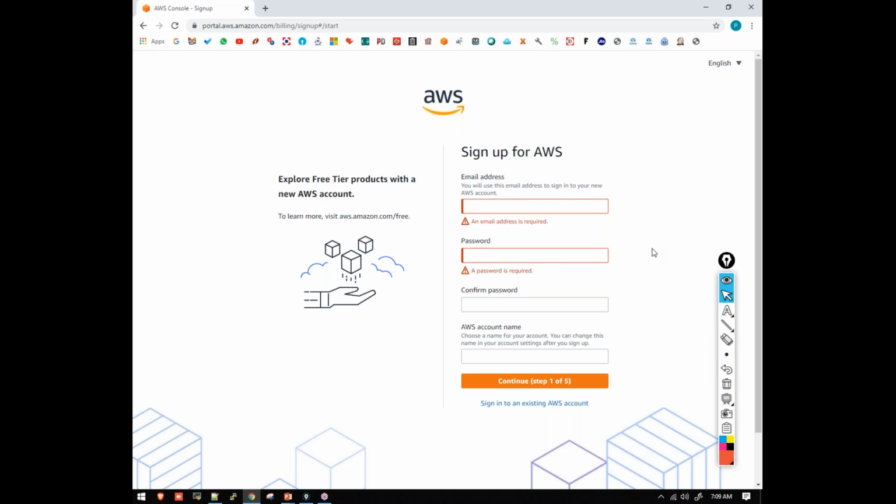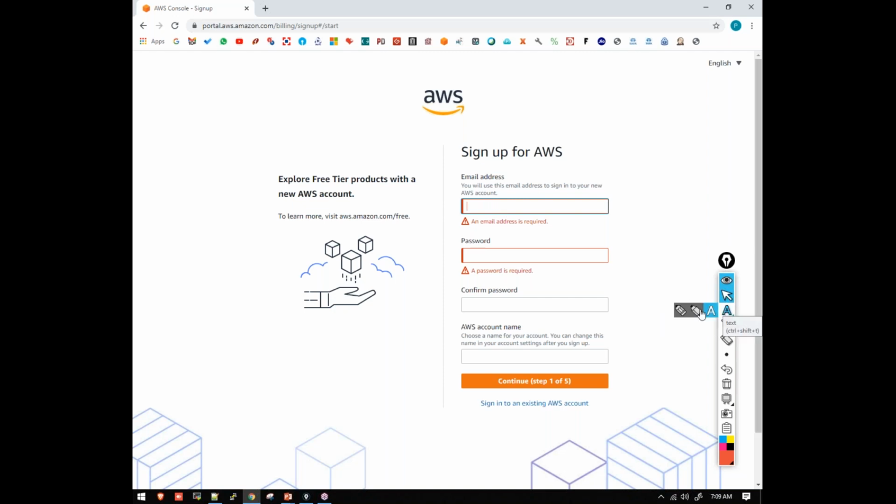That 2 rupees is just to verify that your card is working, and within 1 or 2 days it will be refunded to your account. It will take some time for activation, and you have to go to your Gmail, or whatever email address you give here. To that email address you'll get an activation link. Click on that activation link and your AWS account will be created.